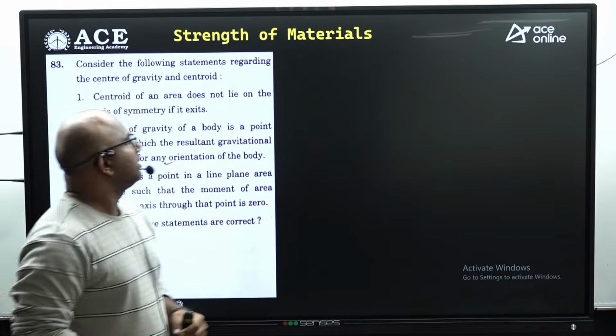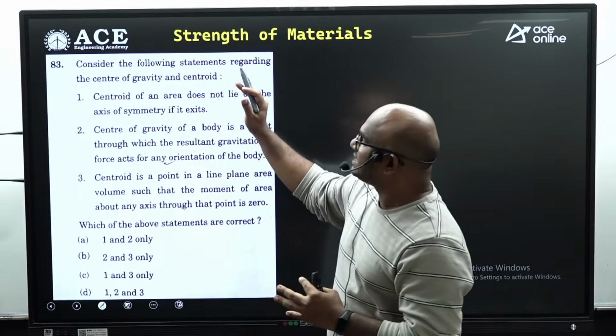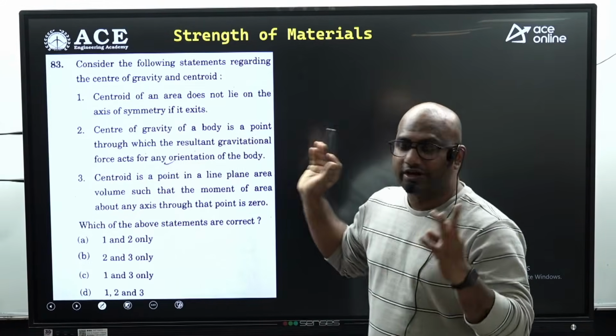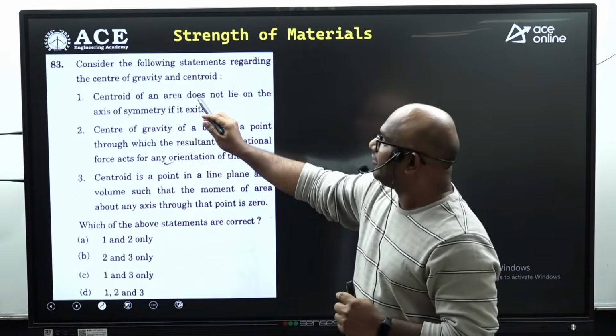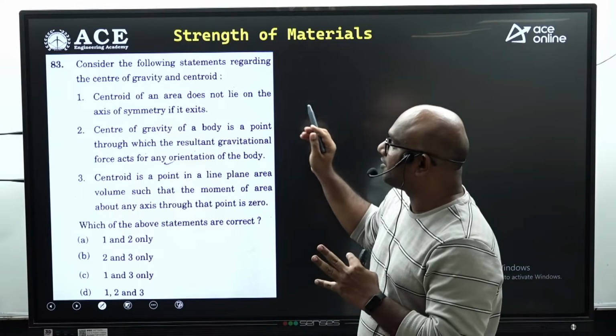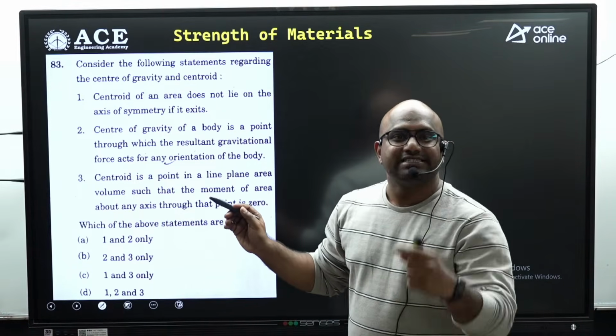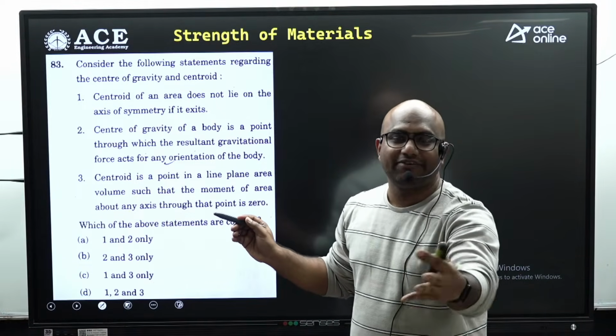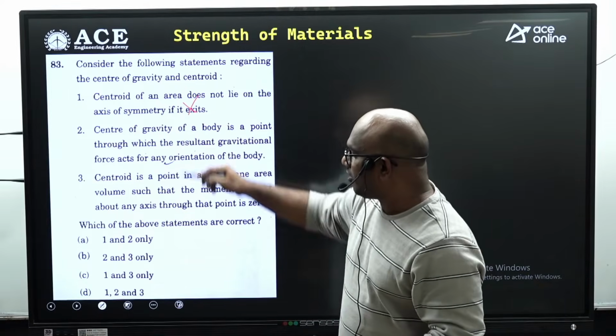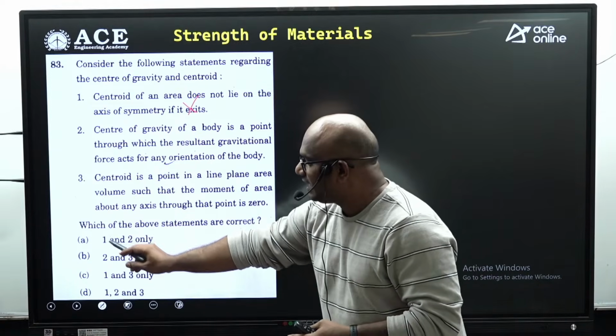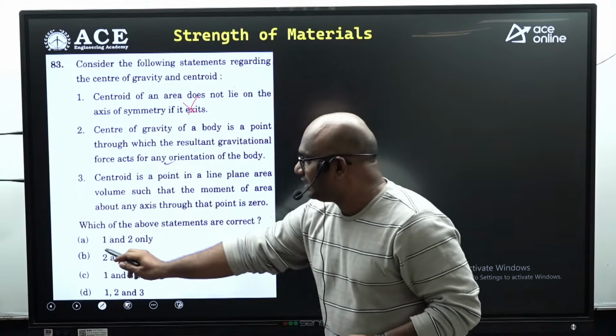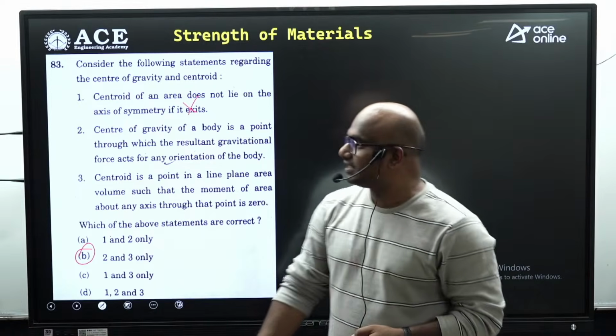Now coming to this question, consider the following statements regarding the center of gravity and centroid, guys. Centroid of an area doesn't lie on the axis of symmetry if it exists. No, centroid lies on the axis of symmetry if it exists. So the first statement is wrong. If the first statement is wrong, guys, A, C, D can be eliminated. Directly option B is the correct answer, guys.